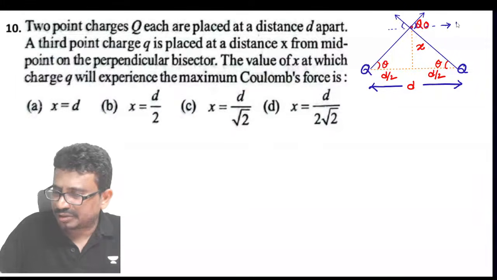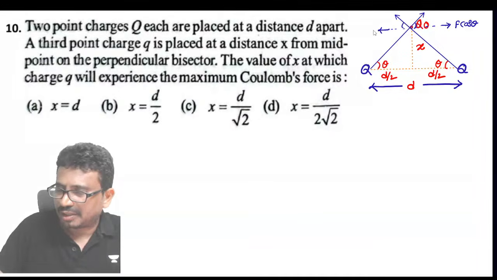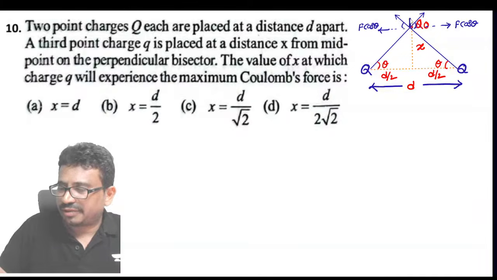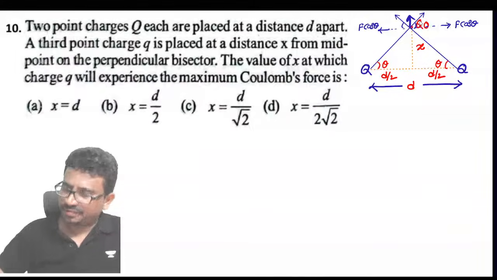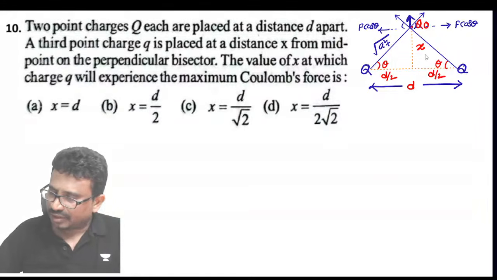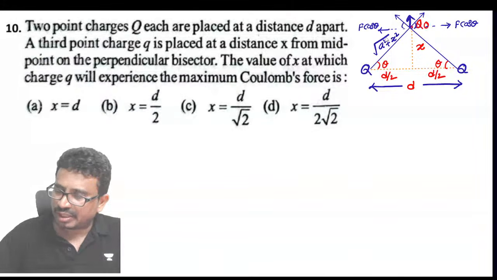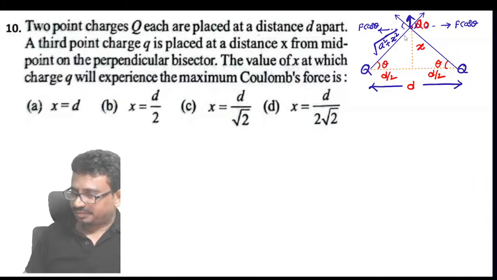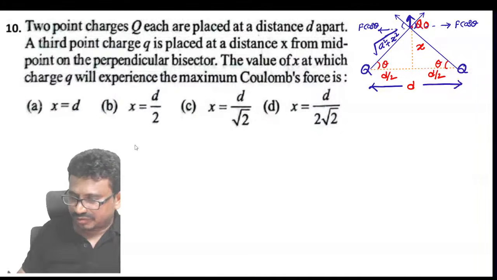So this component is F cos theta. And this component is F cos theta. And the net force is only in the upward direction. And this distance is square root of a square plus x square, where a is equal to d by 2. Okay. And so the net force which will be given, the net force will be given as 2F sine theta.